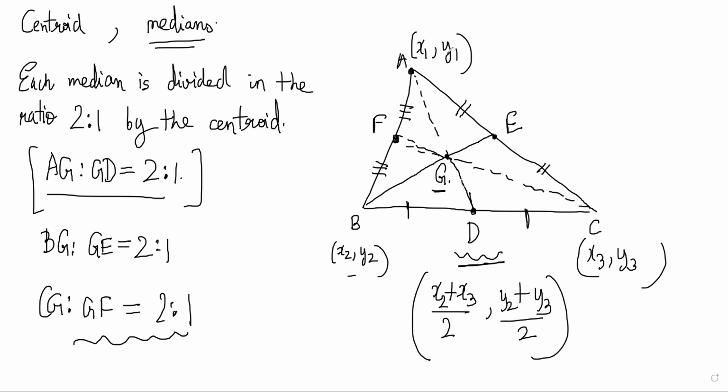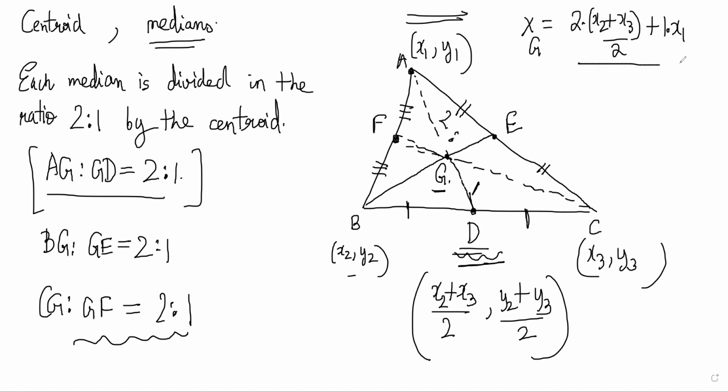And again, now that you know A and D, and you know the ratio is 2:1, therefore you can get G by the section formula again. So coordinates of G will be 2 times x of D, which is (x2 plus x3)/2, plus 1 times x of A, which is x1, divided by 2 plus 1.